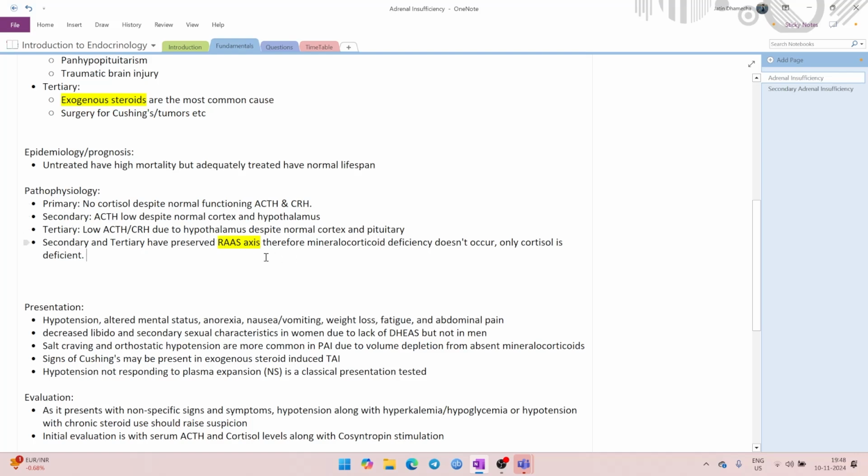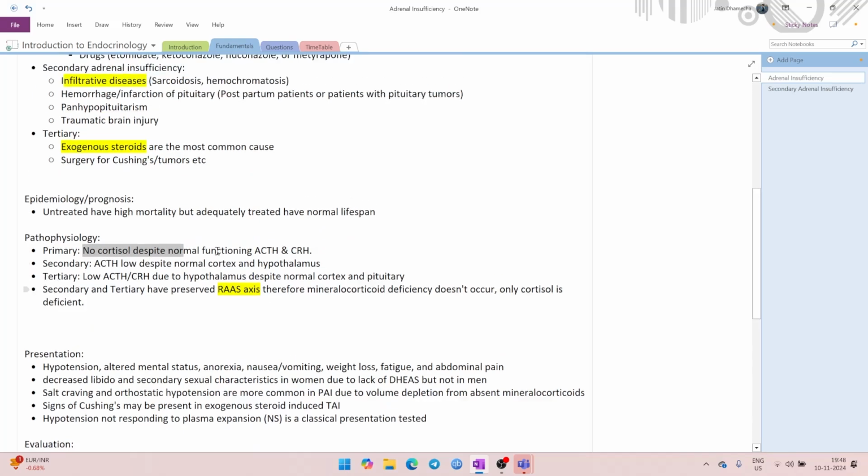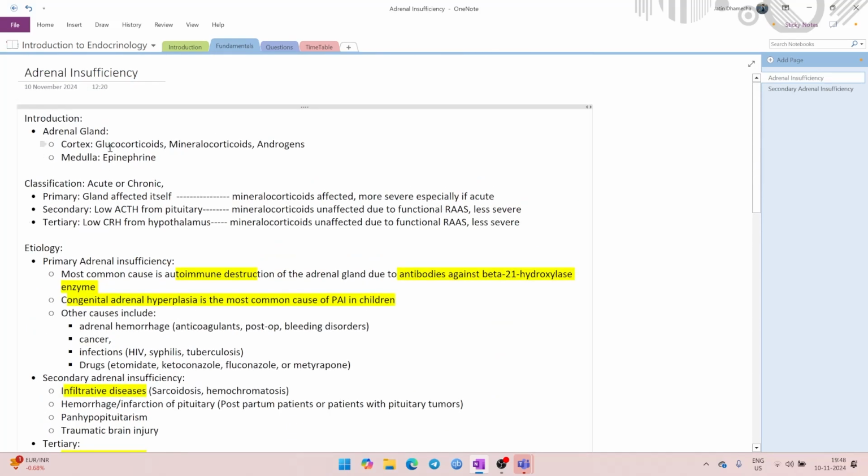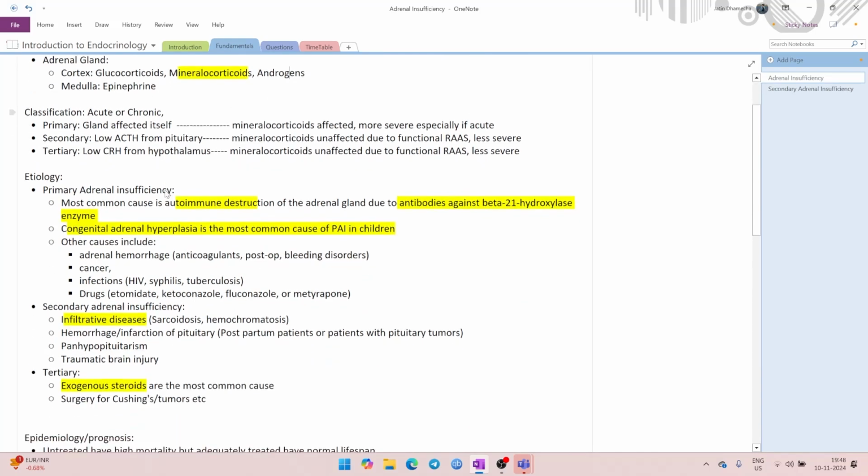In primary, the RAS axis is gone. Why? Because the cortex itself is damaged. The cortex is the thing that is producing mineralocorticoids. If the cortex is gone, then glucocorticoids, mineralocorticoids, androgens, all of them will be gone.